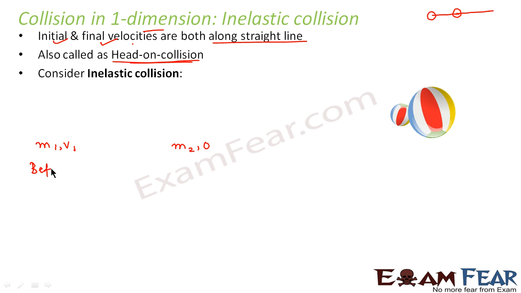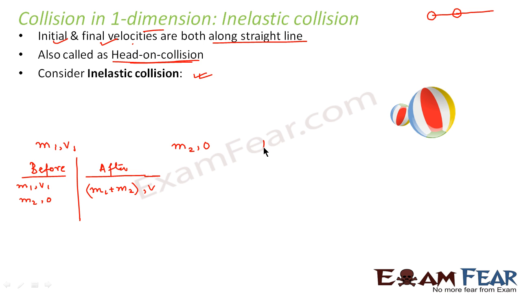So what happened? We will write it down, before collision and after collision. Before collision, m1 was moving with velocity v1 and m2 was at rest, so it was moving with zero velocity. After collision, m1 and m2 started moving together with some velocity, say v. Now since it is an inelastic collision, the kinetic energy will not be conserved. That means some part of the kinetic energy will be lost. So we want to see how much kinetic energy will be lost.